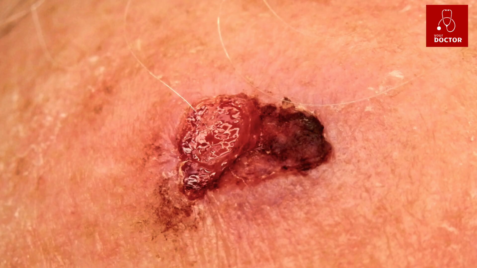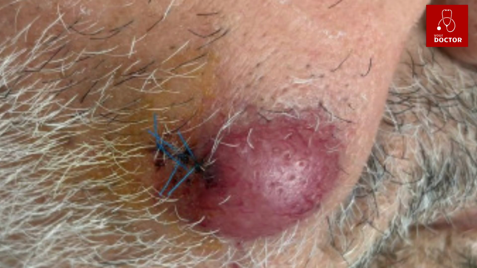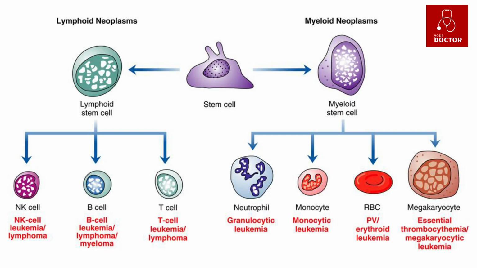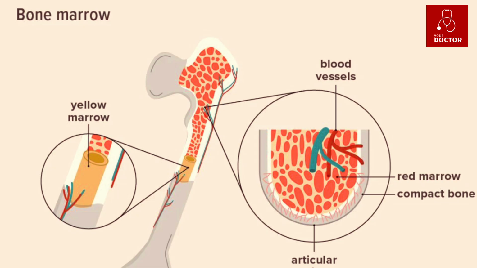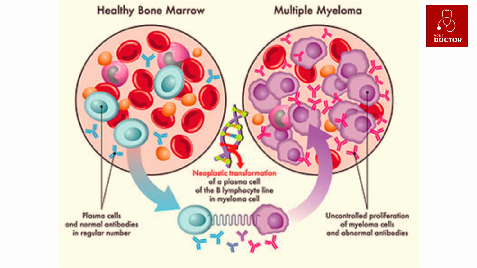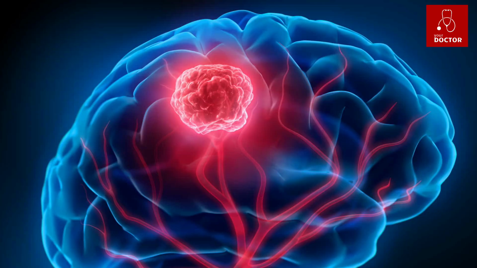D. Myeloma. Myeloma is a cancer that starts in plasma cells. Plasma cells are a type of white blood cell made in the bone marrow. They produce antibodies, also called immunoglobulins, to help fight infection. Plasma cells can become abnormal and multiply out of control. They make a type of antibody that doesn't work properly to fight infection. Myeloma makes up about 2 out of every 100 cases of cancer, 2%, in Britain.